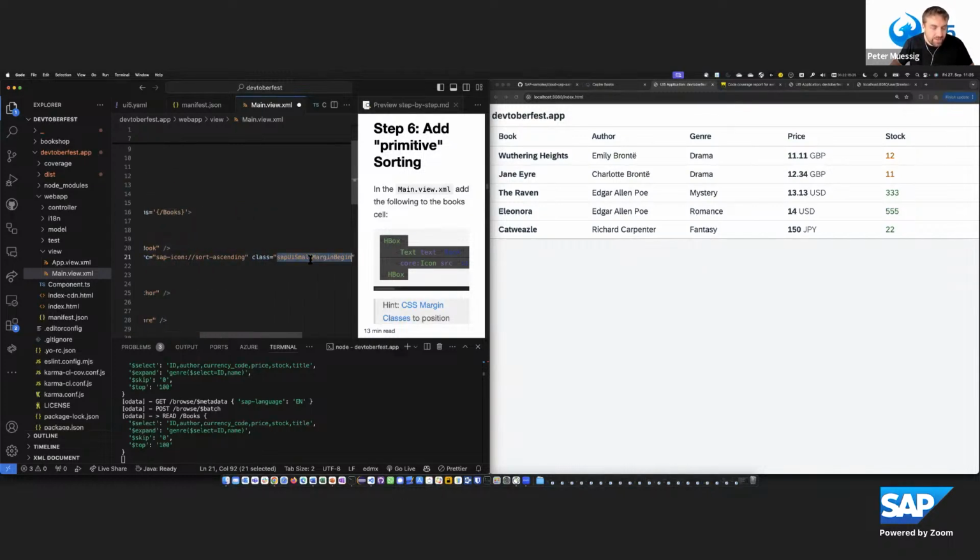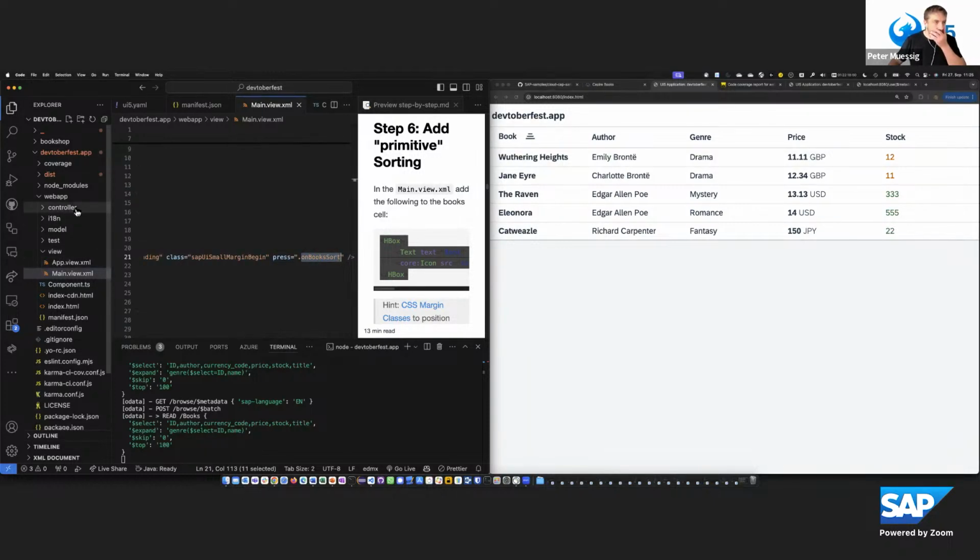But I use this, there are some CSS margin or CSS style classes in UI5, which you can use to do some small positioning things by using classes. And I'm using that to get a little distance between the icons so that it's not directly put behind the book. And then in the press event for this, I want to call the onBooksSort function. And this now brings us back to TypeScript.